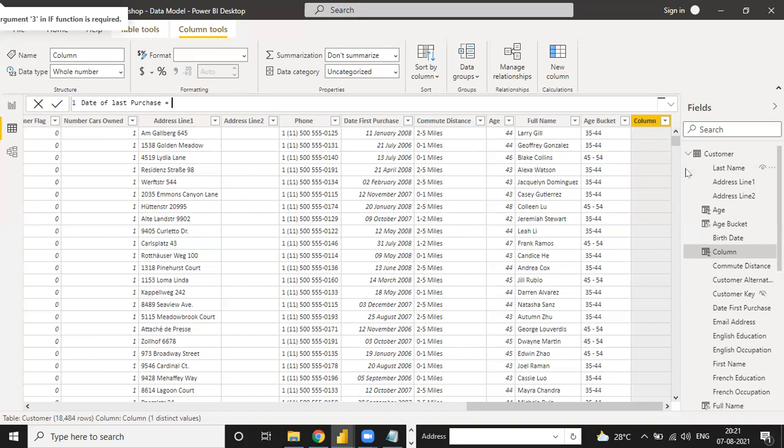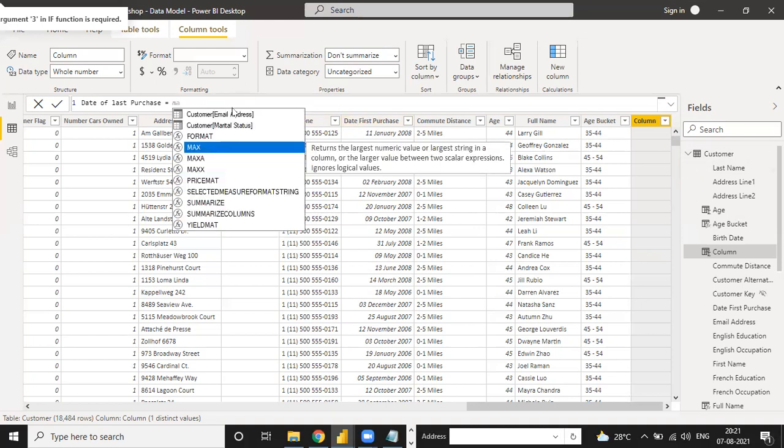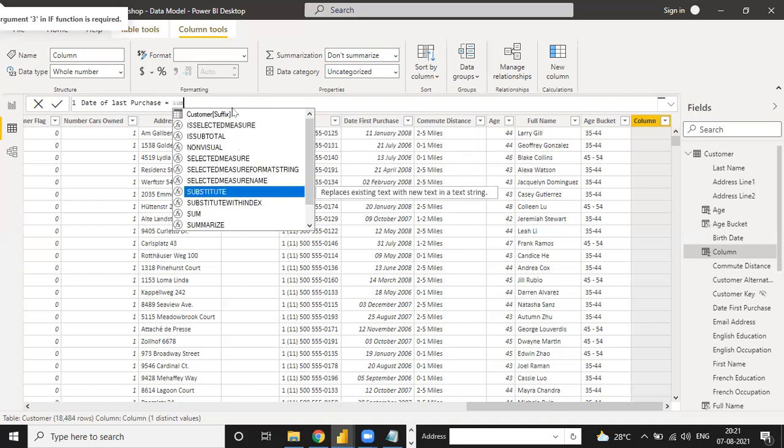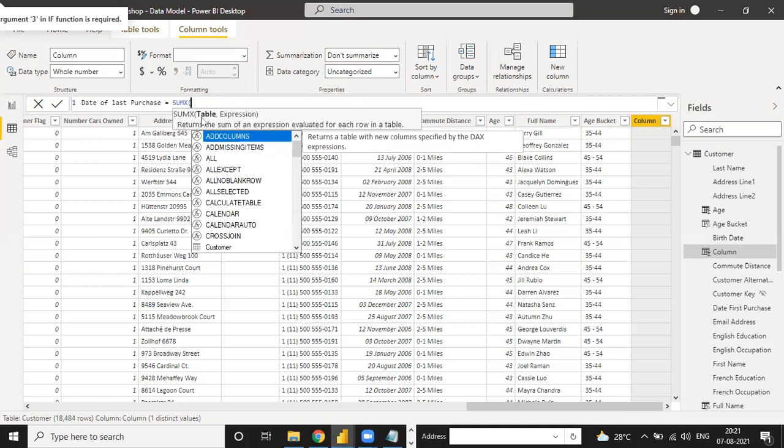See, this is the customer table, and under the customer table we have provided the date of first purchase. The last purchase date is related to the last purchase, and last time we worked with SUMX. So what is the formula of SUMX? Could you please see SUMX? SUMX takes a table and an expression, meaning under which table and under which expression we have to give the SUMX formula.